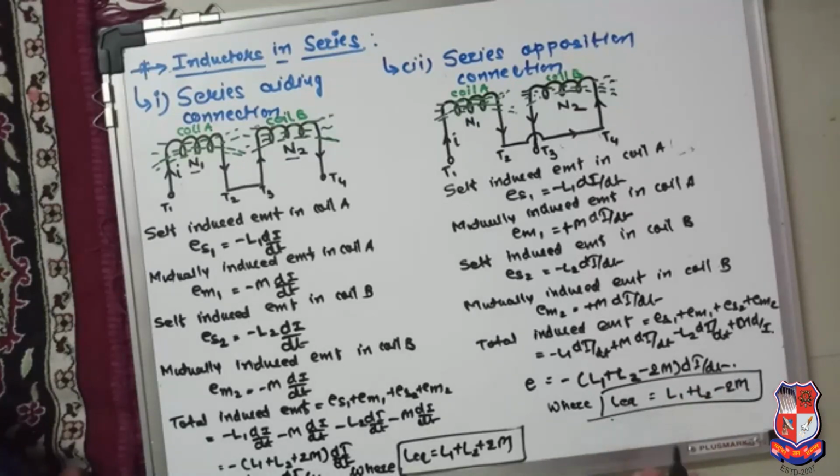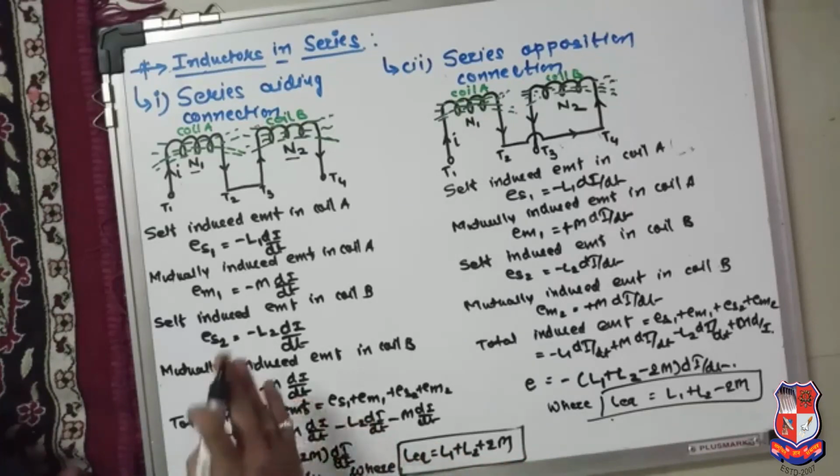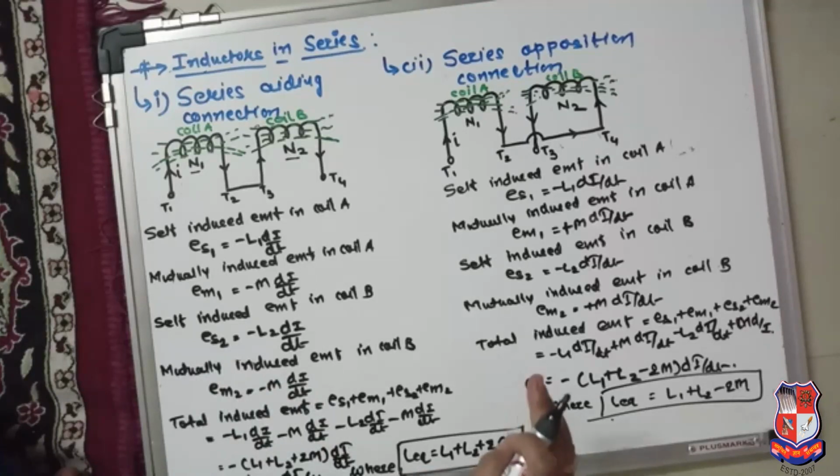So the only difference is that when the two coils are connected in series adding connection, the equivalent inductance is given by L1 plus L2 plus 2M. Whereas when the coils are connected in series in such a way that the fluxes are opposite to each other, it is called a differential connection. At that time the equivalent inductance will be L1 plus L2 minus 2M. Hope you understood. Thank you.